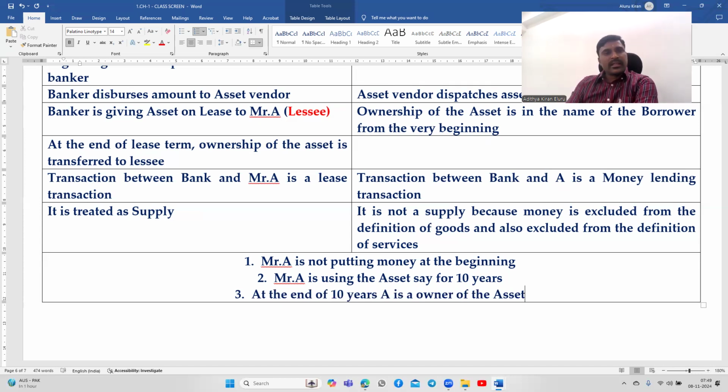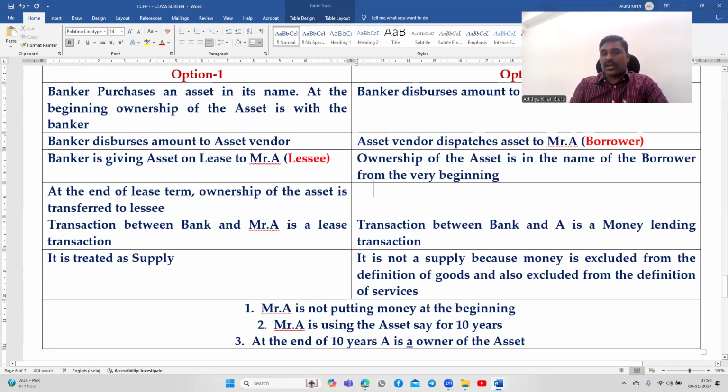Initially, A is not putting any money, and A is using the asset. In both cases, A uses the asset for 10 years, and after 10 years, A is owner. In the first option, A becomes owner at the end of the 10 years. In the second option, A is the owner from the beginning, and after 10 years he continues to be the owner. But in the second option, since it is a money lending transaction, it is not treated as a supply.